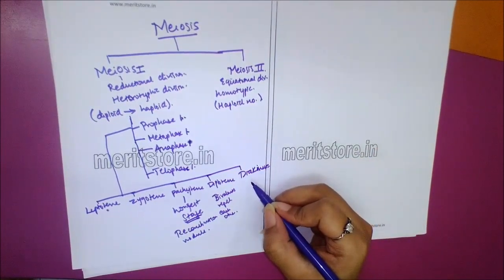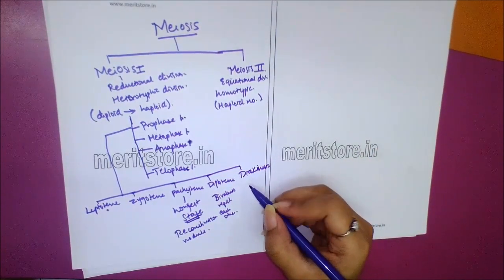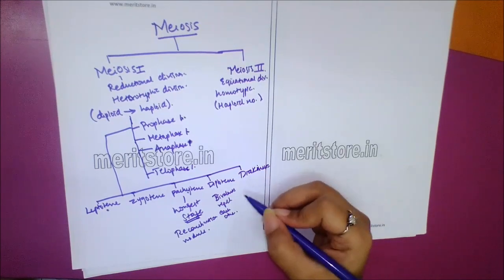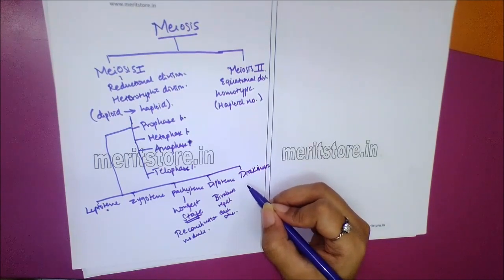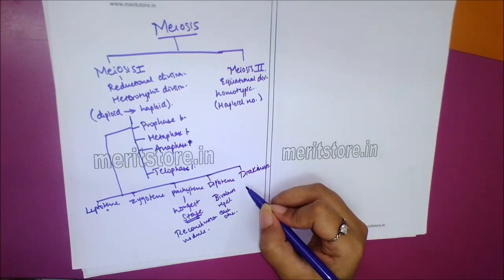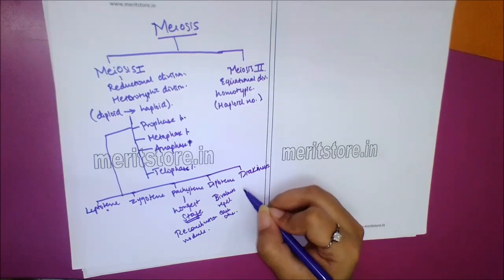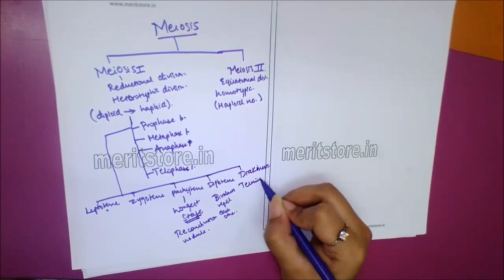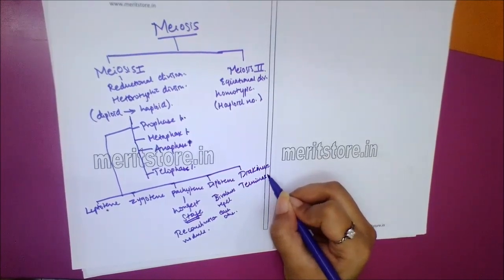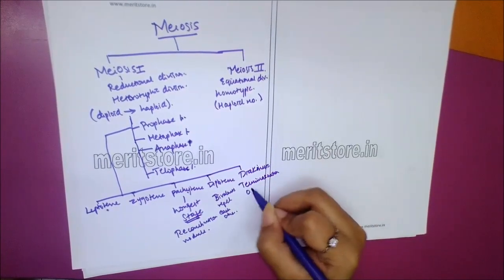Diakinesis: terminalization occurs. The terminal chiasma slips off the ends of the chromosomes and its position is taken by an interstitial chiasma.